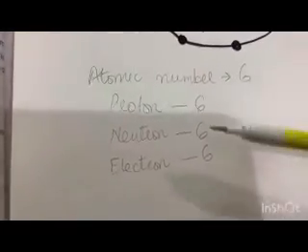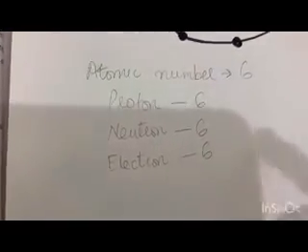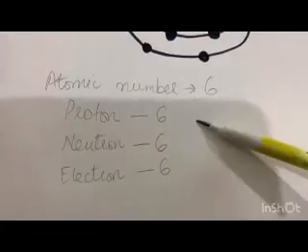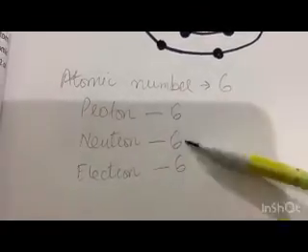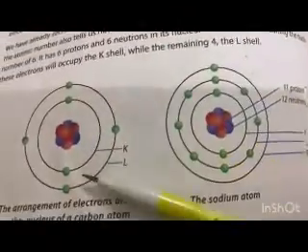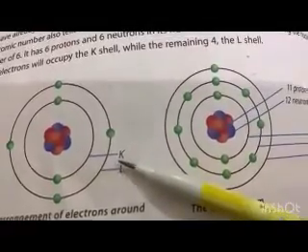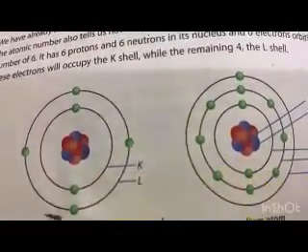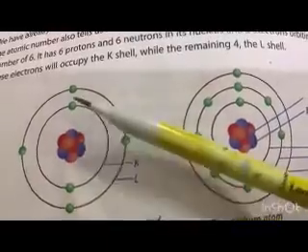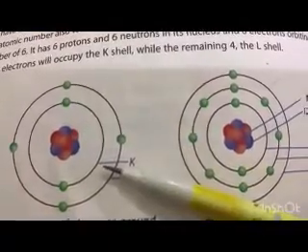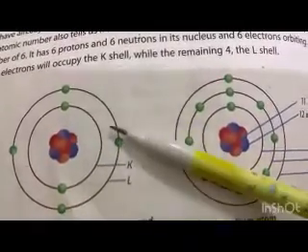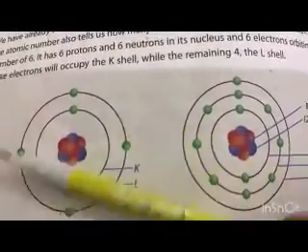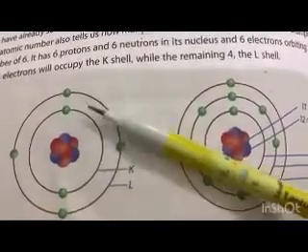Now, how are we going to fill the electron levels? Because the atomic number is 6, which means 6 protons, 6 neutrons and 6 electrons. 2 will go to the K shell, because the K shell can hold up to 2 electrons, while the rest of the 4 electrons will go to the second orbit. Why 4?